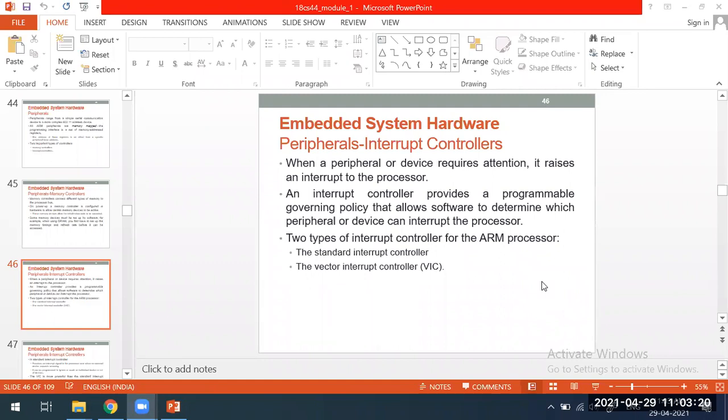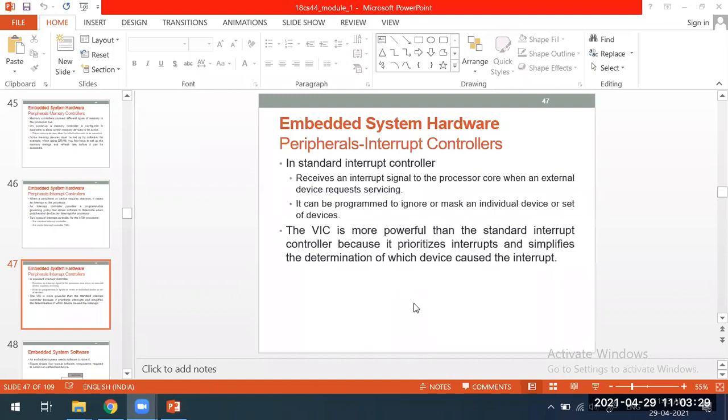But one more is there, the vector interrupt controller, VIC, the second one. What the vector interrupt controller will do is see which device has sent the interrupt and what the priority of that interrupt is. Always a number will be given for each interrupt. If there is only one interrupt, then it is going to service it. If there are multiple interrupts from different devices, it is going to check the priorities of the interrupts. If one interrupt has a higher priority, that will be serviced first. After that, the next one.